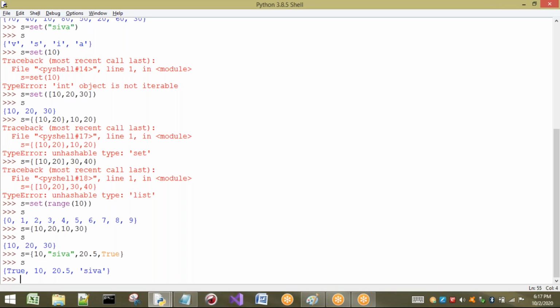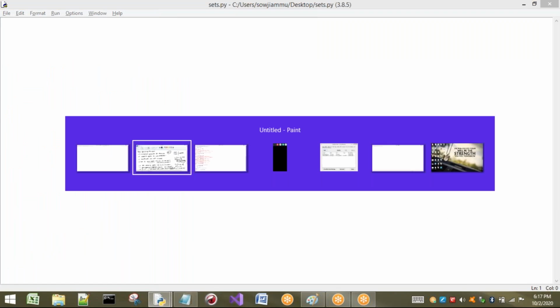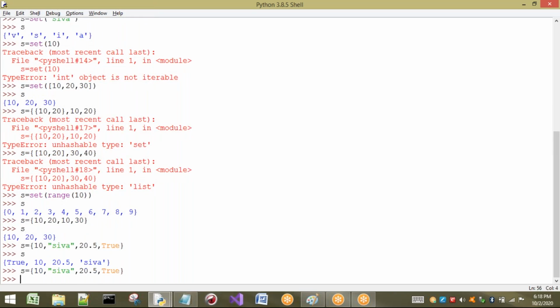Now I'm going to take elements of the list and I want to access them. That is nothing but accessing the elements. Generally, I will take one list. If I want to access the 10 value, what index do I have to give generally? Generally, I will give S of 0.